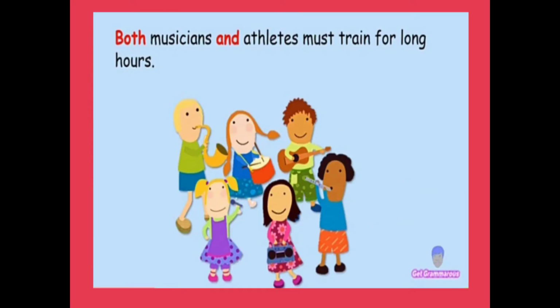Next, see the examples of correlative conjunctions, where here we are using these conjunctions with words or nouns. Both musicians and athletes must train for long hours. So, noun and noun.